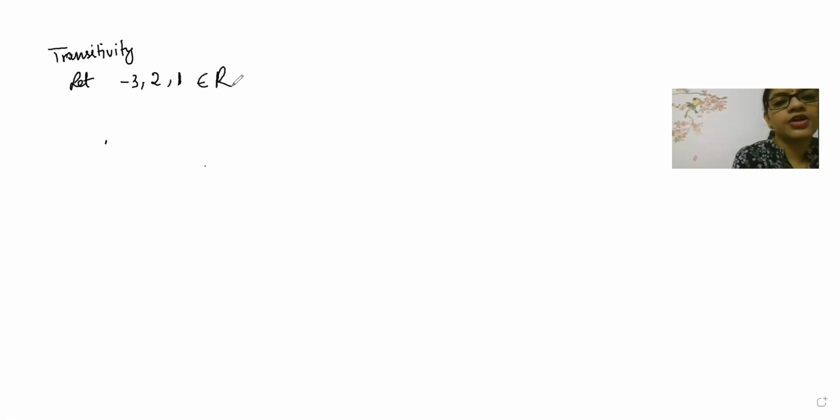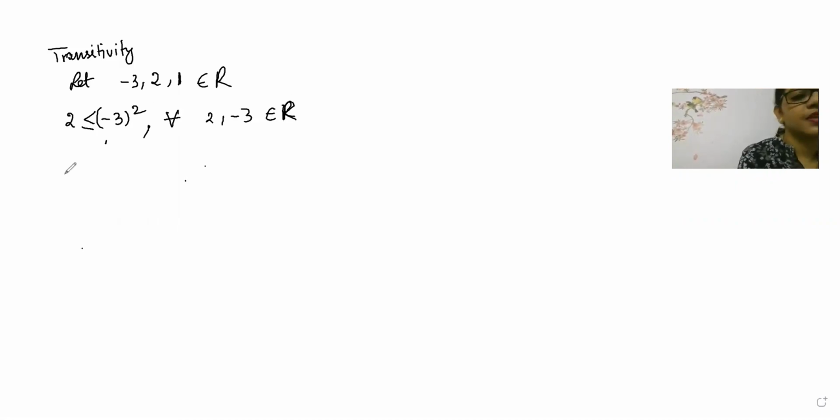All these belong to R. Then -3, 2: is 2 less than or equal to (-3) square? Yes or no? For all 2 and -3 belonging to the set of real numbers, 9 is coming, 9 is greater. Then -3 is less than 1 square.